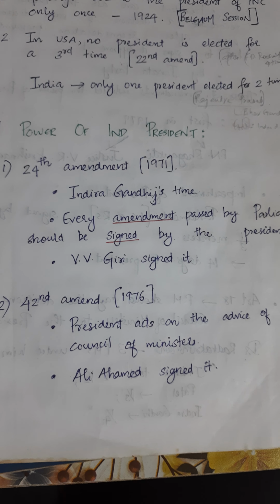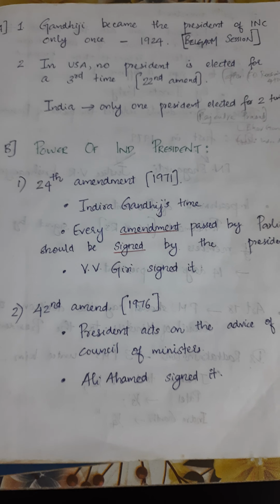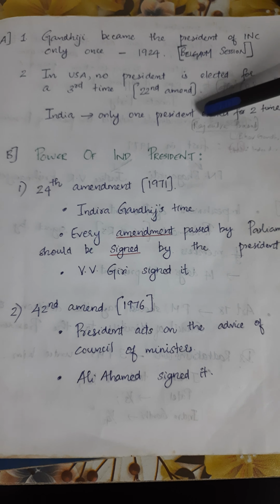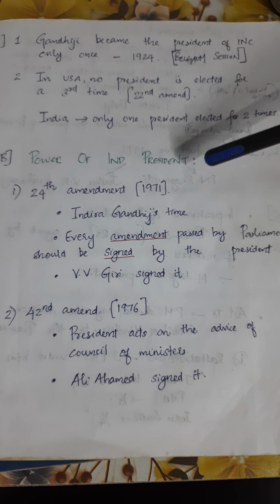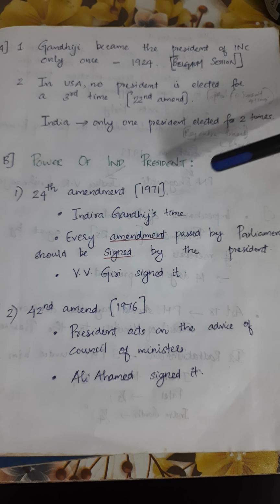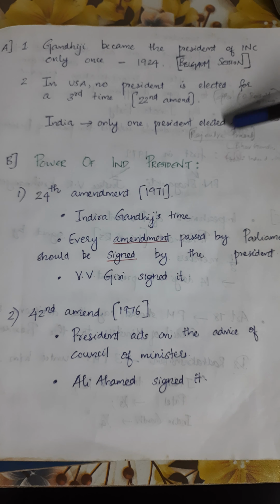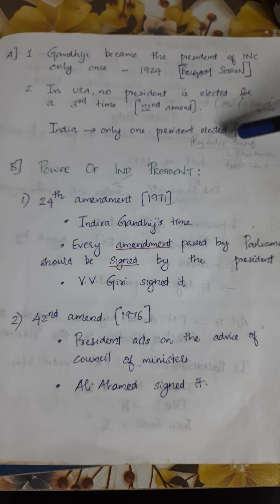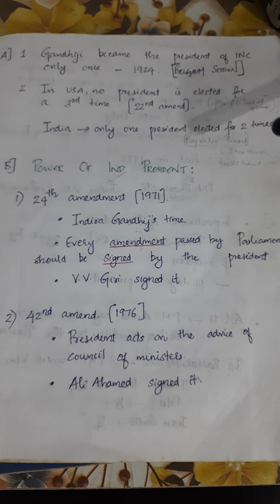The first is the 24th Amendment, 1971. It was during Indira Gandhi's time. It says every amendment passed by the Parliament should be signed by the president. So whenever the Parliament passes an amendment, the president has to sign it. V.V. Giri was the president at that time. He just signed it, so it becomes law. So the amendment is done.